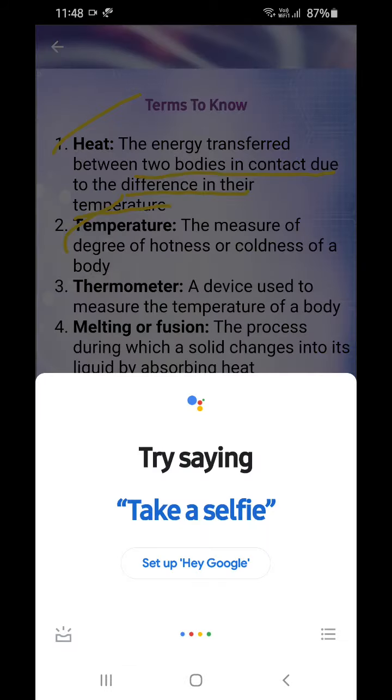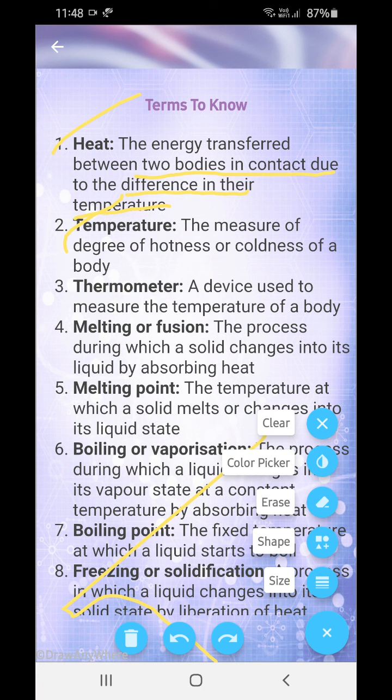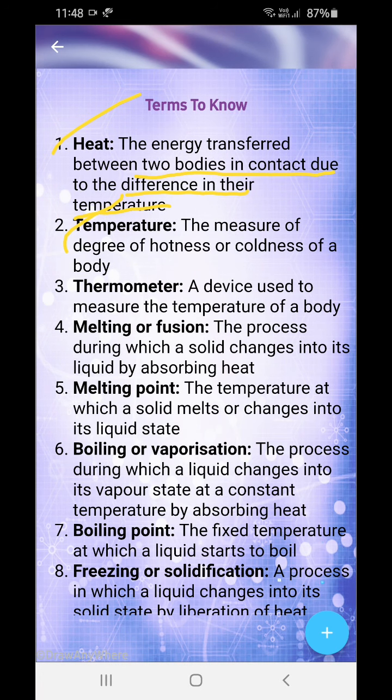Thermometer: the device used to measure the temperature of our body. We have already used it. Many of us have had fevers, and then our mothers and the doctors use a thermometer to measure the temperature of our body and give us medicines. So a thermometer is a device used to measure the temperature of our body.